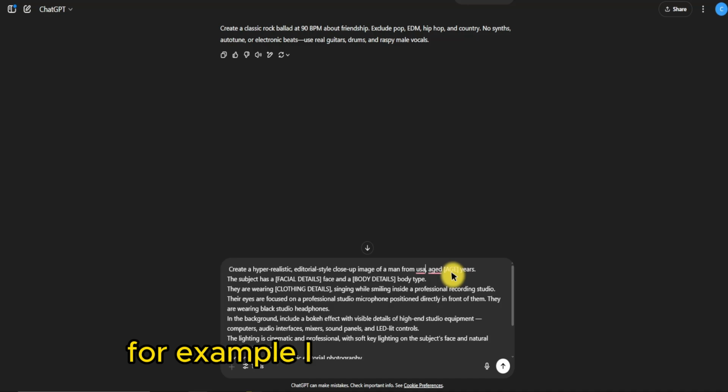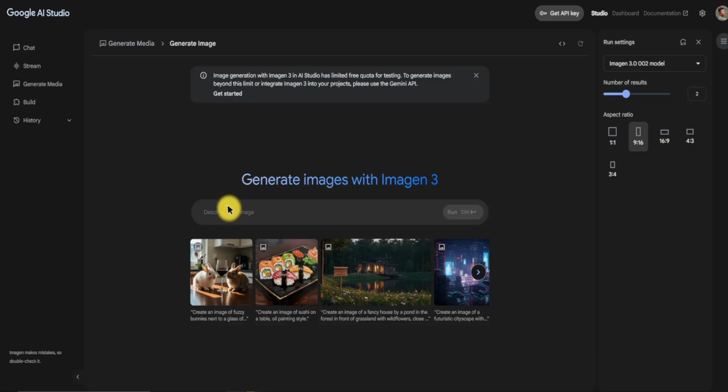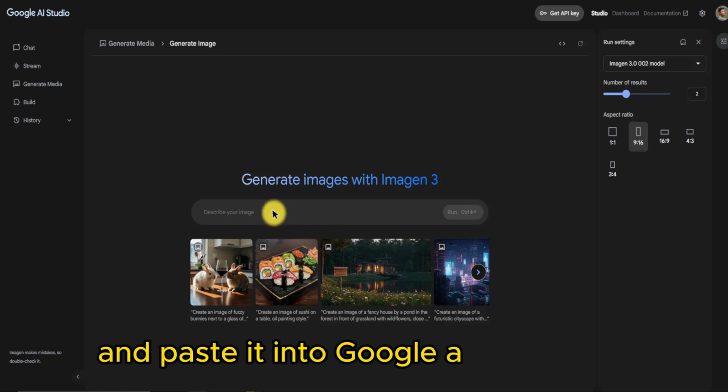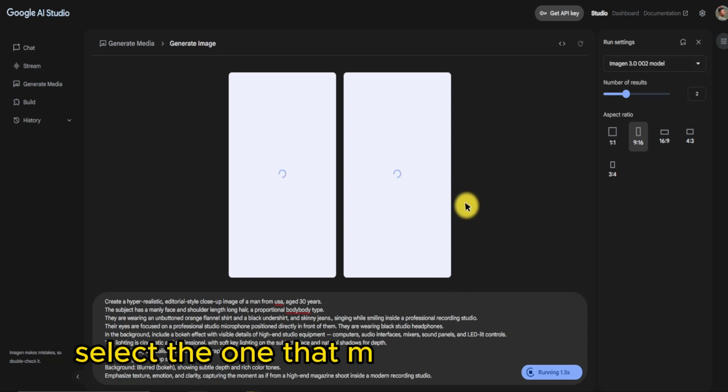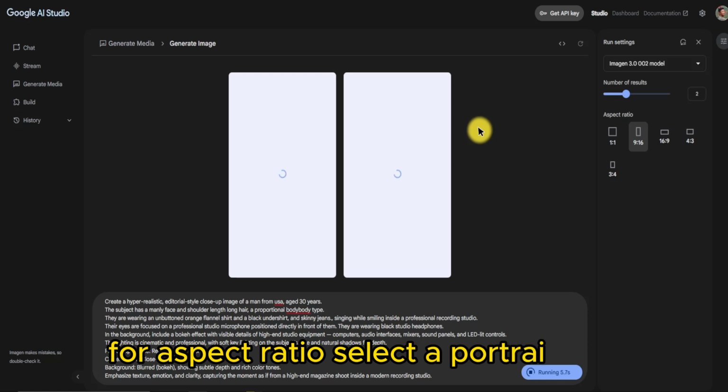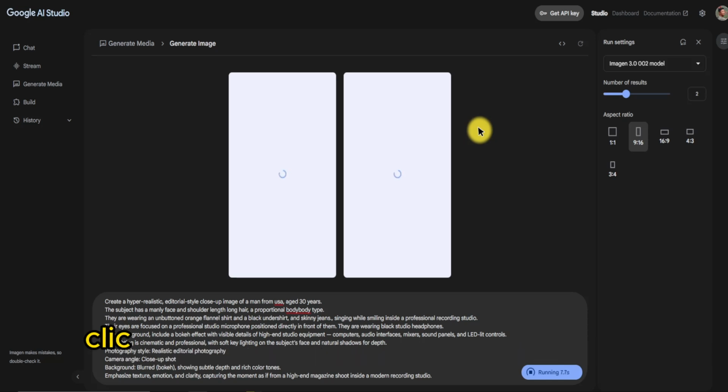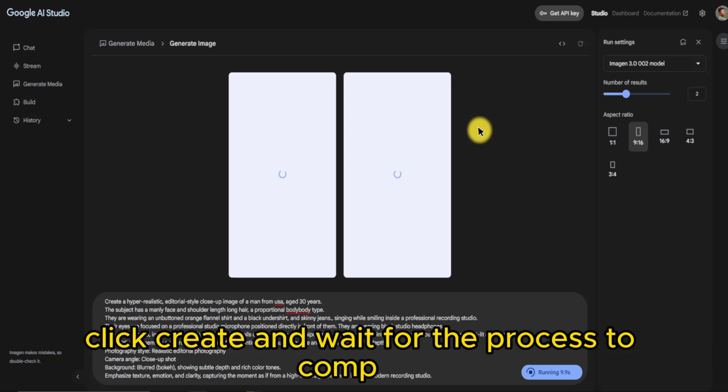For example, I created this prompt. Click Generate. Copy the entire prompt and paste it into Google AI Studio. In the Tags section, select the one that matches your prompt. For aspect ratio, select a portrait 9:16. Click Create and wait for the process to complete.